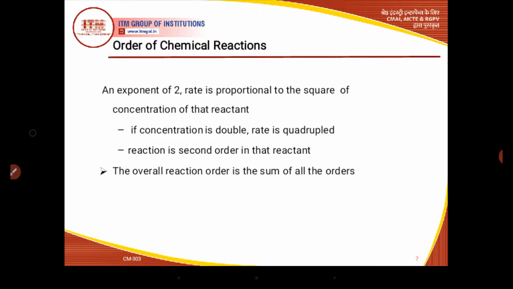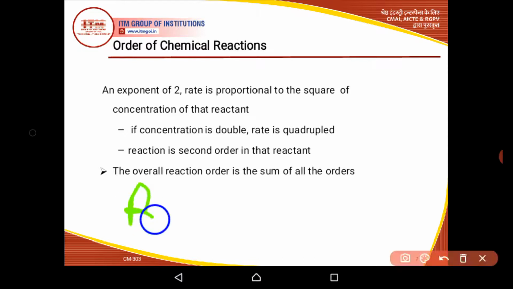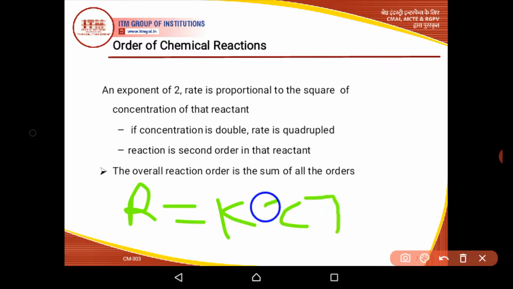If there is an exponent of 2, it means the rate is proportional to the square of the concentration of that reactant. So in this case, we can write rate equal to K, and there is a concentration term with exponent 2. Due to this exponent 2, the order of reaction is 2. So in this case, if we increase the concentration up to double, the rate will be 4 times.